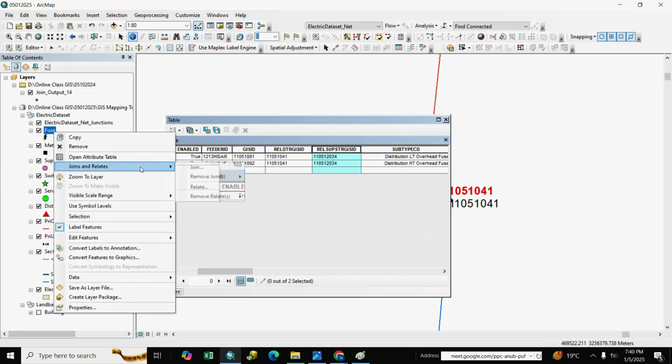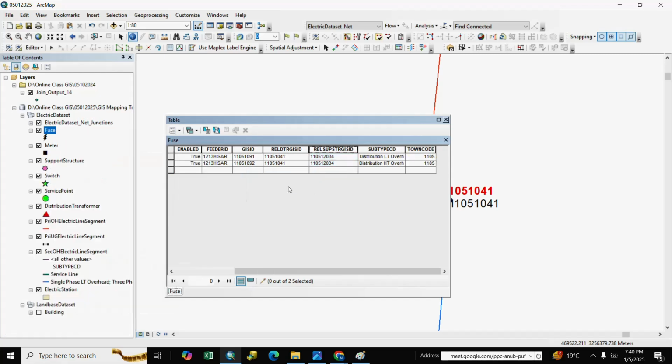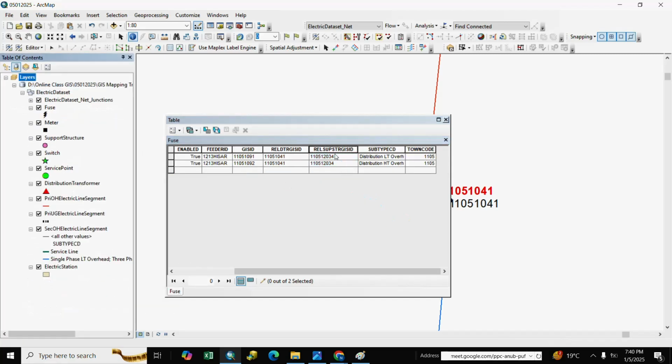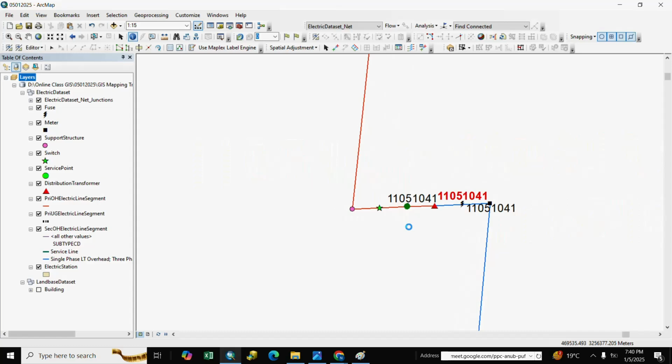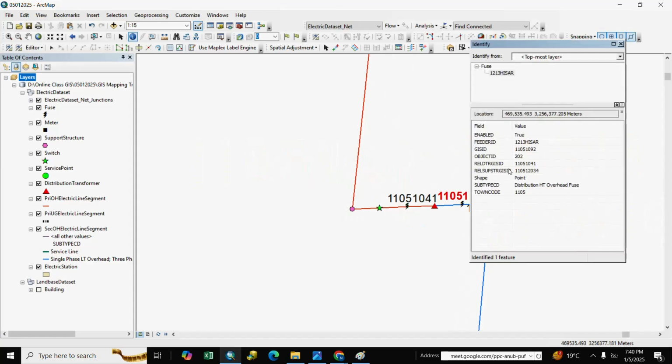We remove join file, we also remove it. We also see here the relationship. You see here real support structure 34, you see the last character, all GIS ID 1105 120 feature code, and 34 is the unique ID.